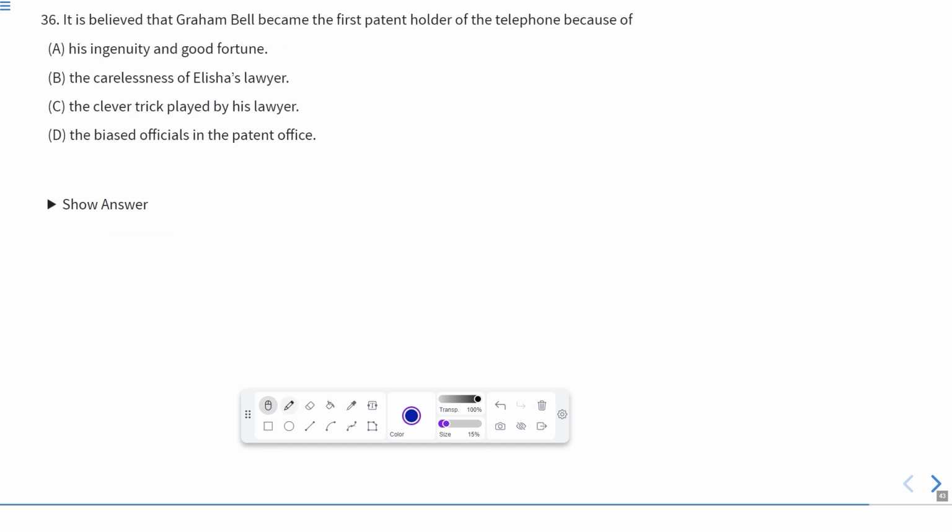That is question number 36. It is believed that Graham Bell became the first patent holder of the telephone because of his ingenuity and good fortune. Ingenuity means creativity or imagination. Okay, imagination or creativity. And good fortune. Obviously, he was a creative person.